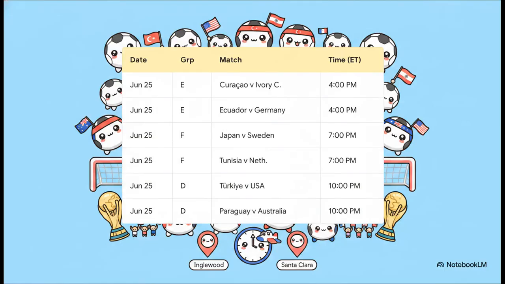The stakes here are at an absolute peak. Look at June 25th. The USA will face Turkey in Inglewood at the exact same time Paraguay plays Australia in Santa Clara. That is going to completely decide the fate of Group D. The drama of these simultaneous showdowns is just unmatched.